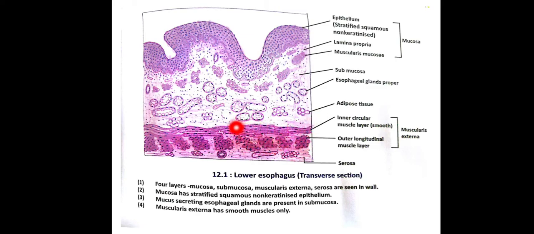Then the outermost part is the serosa and adventitia. So muscularis externa has smooth muscle fibers in the lower one third. It is very important to know this in the lower esophagus.